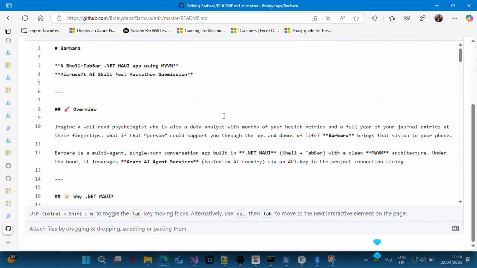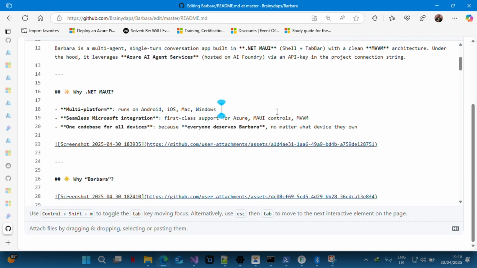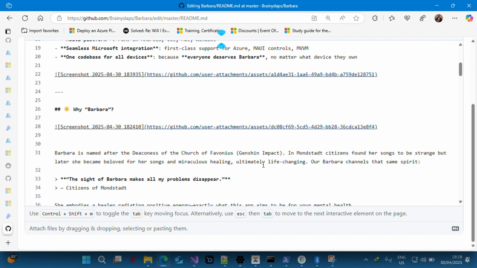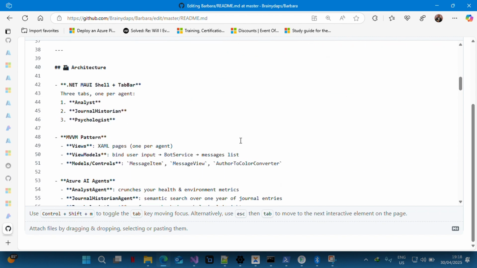So why did I name it Barbara? If you are somebody that plays Genshin Impact, you know Barbara. Barbara is actually a healer in Genshin Impact. She's a healer and she's a deaconess of the Church of Favonius. She's known for her songs and miraculous healing, often life-changing. "The sight of Barbara makes all my problems disappear," is what a citizen of Mondstadt says in the game. So she embodies a healer radiating positive energy, exactly what this app aims to be for your mental health.